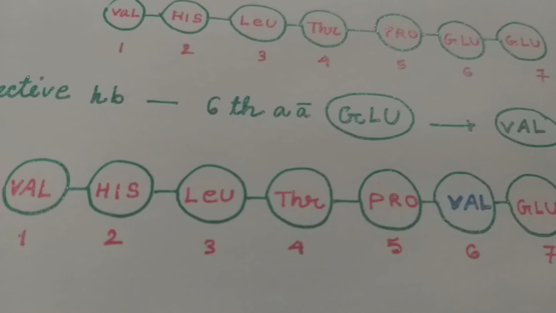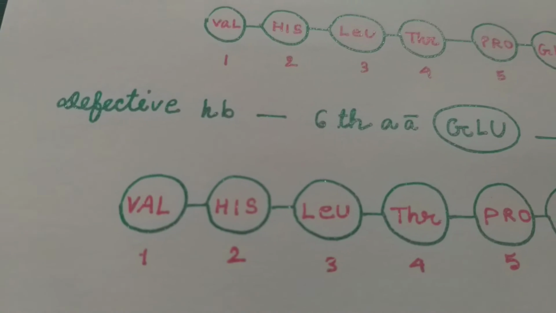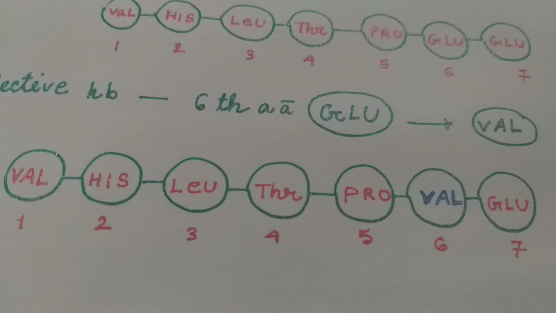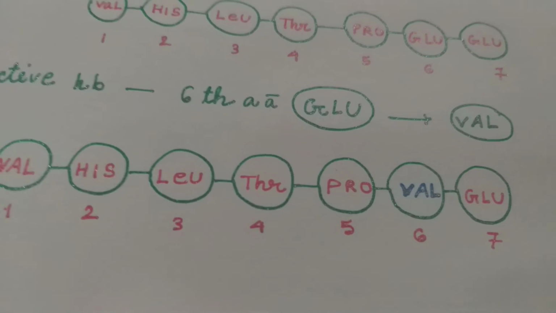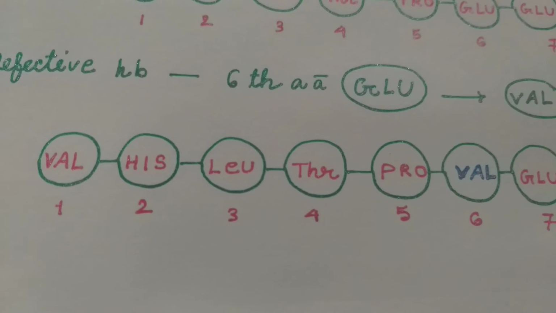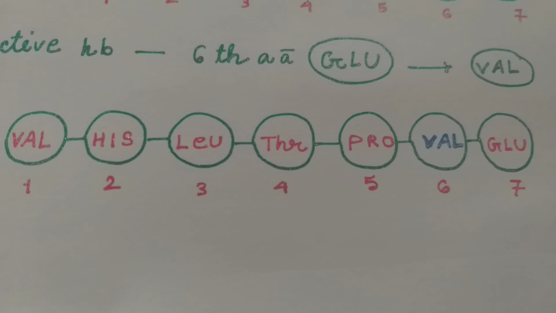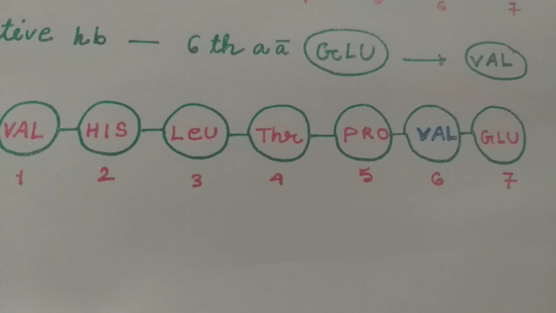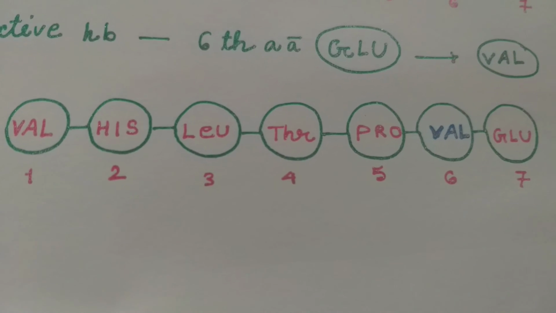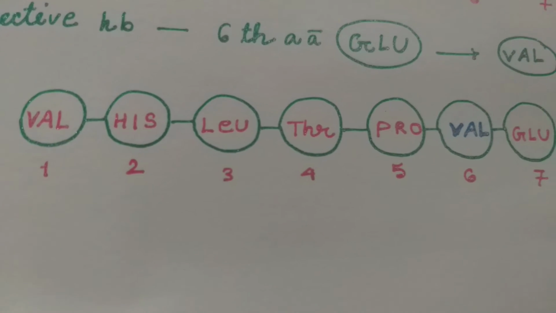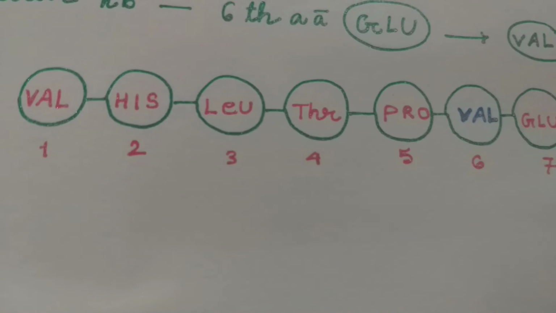The entire hemoglobin becomes defective, and the condition is called sickle cell anemia because the RBCs become sickle shaped. They are capable of carrying very little oxygen.